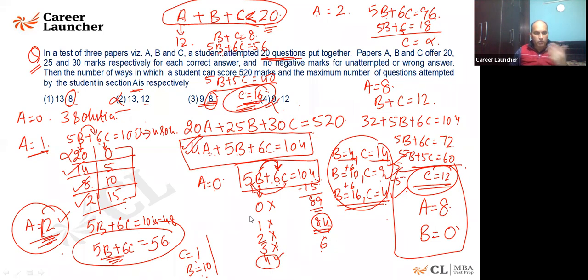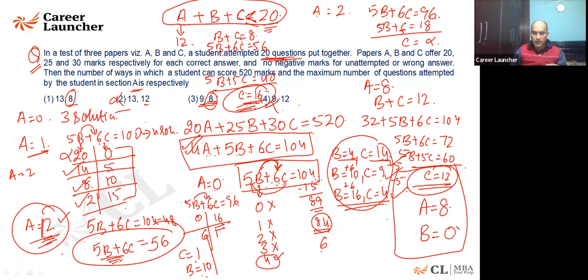Okay. So now coming to the next part of this, I'll say A is equal to 2. Same thing that you have done earlier. I'll add 4 to the 8. We solved all of this earlier. 5B plus 6C is coming out to be 96. I'll say the smallest value of this is 16 sixes are 96, which is going to satisfy. Now after that it will be taking a gap of 6.